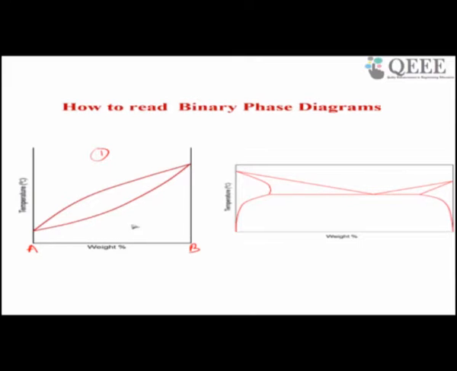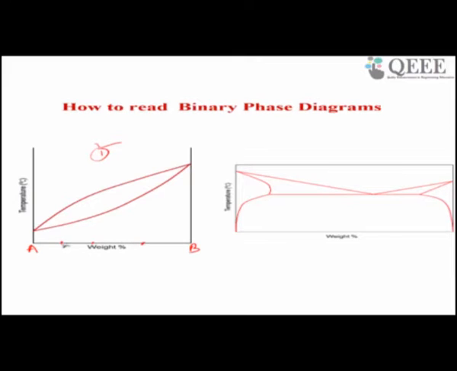Suppose the phase diagram of an alloy system is like type 1. What does it indicate? You can take this composition, or this composition, or this composition.